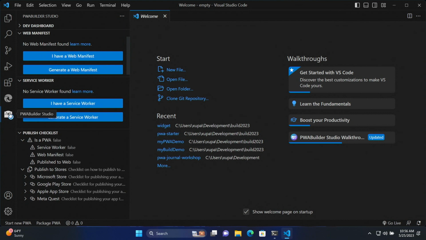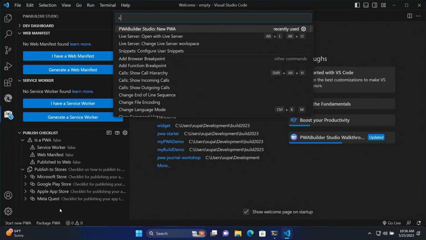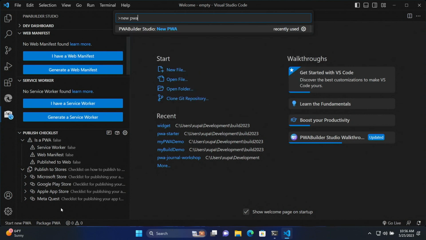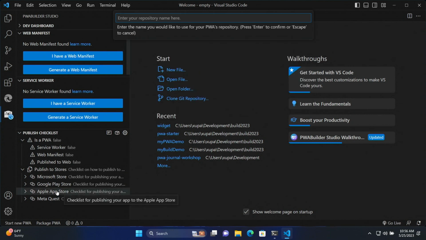So if you click on this cute otter, there's a couple of options that you can do to get started. First of all, you can click this button at the bottom left to start a new P2A, or you can click Control-Shift-P to pop open the command palette from Visual Studio Code and simply type in new P2A. And then follow the prompt. It'll ask you to give a repository a name, which directory you want to go to, and then install all the dependencies behind the scenes for you right away.